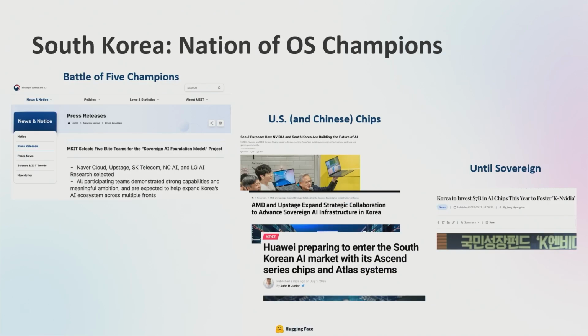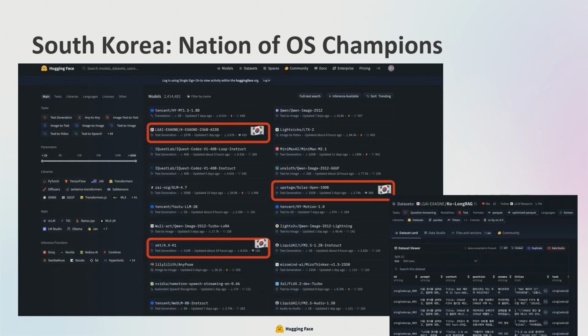So South Korea has chosen to be a place of open source champions and are releasing openly on Hugging Face. I'm really curious to see what this is going to look like as the developer community can better contribute to that.